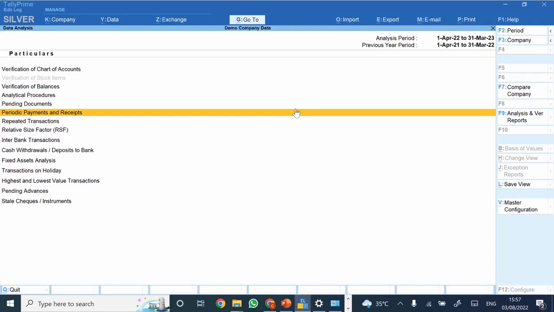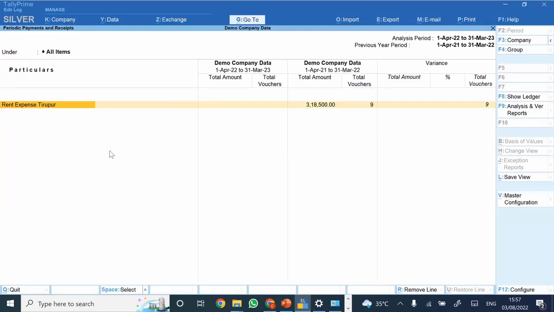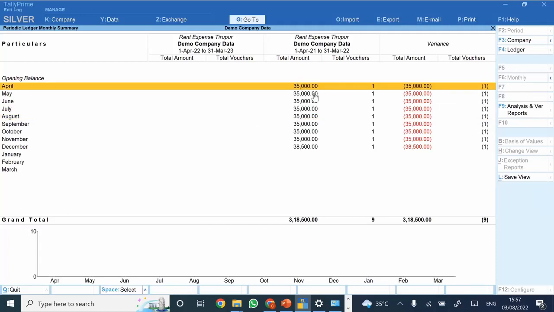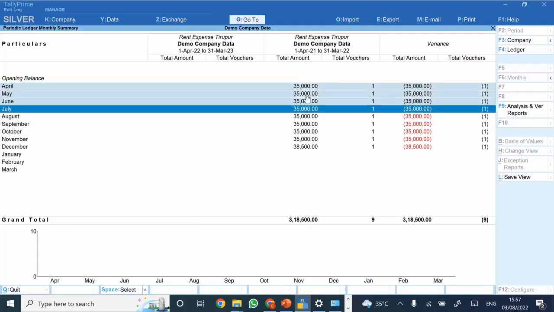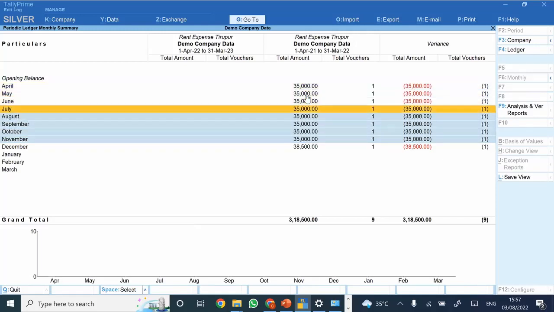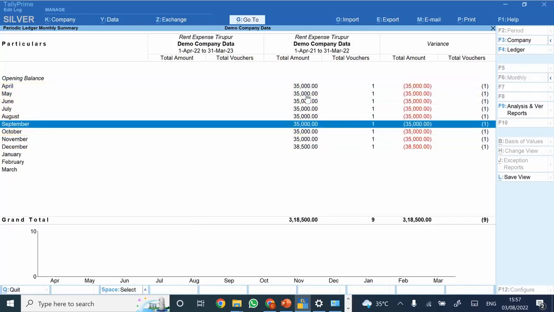Once you have set the same, the list of all those ledgers would be displayed here. Currently, I have not set anyone to yes except this one, the rent expense report. So what it would display is that it is evenly 35,000 per month. Now, if in any particular month this amount is not there, then you could ask the management whether the invoice is yet to be posted, or whether you have forgotten to post this particular invoice.